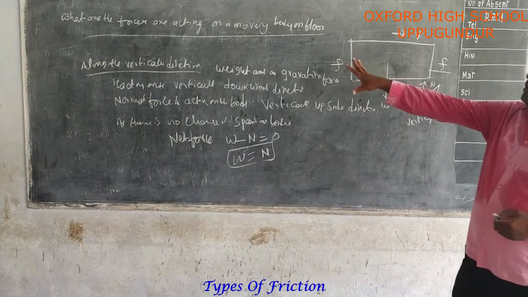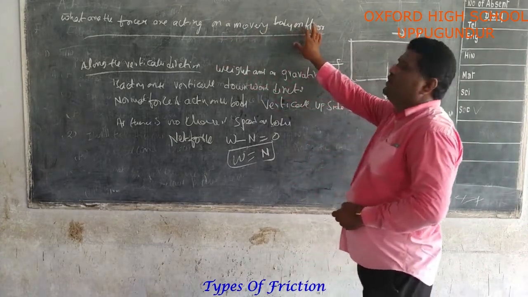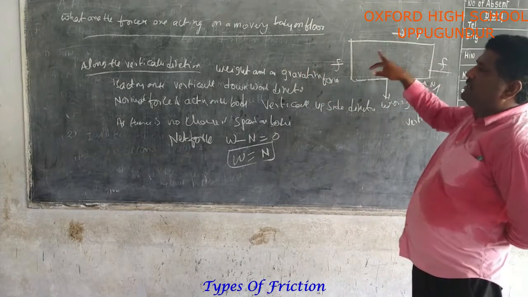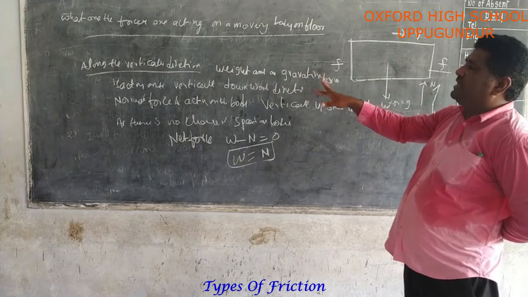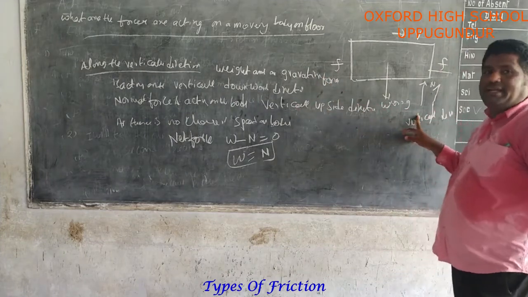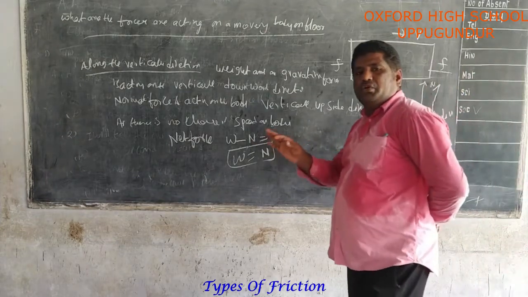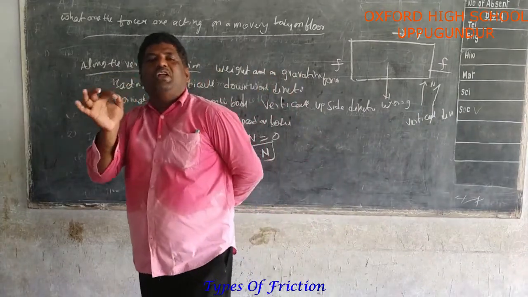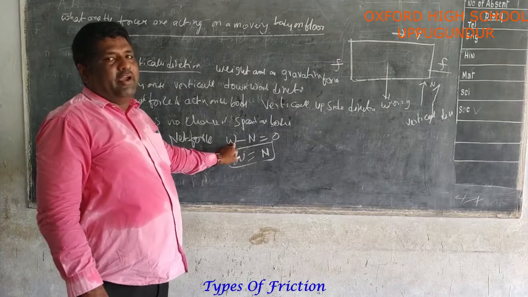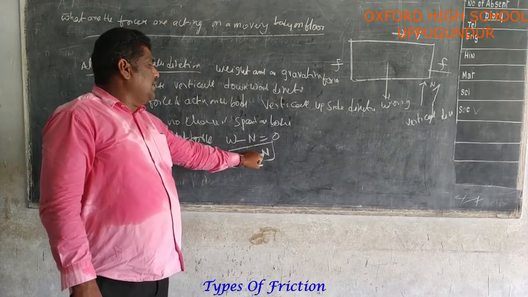So what is today's topic? What are the forces acting on a moving body on the floor? First we take the vertical direction. The weight or gravitational force acts vertically downward, and the normal force acts vertically upward. There is no change in the speed of the body. The net force is weight minus normal force, which is equal to 0. Here weight is equal to the normal force.